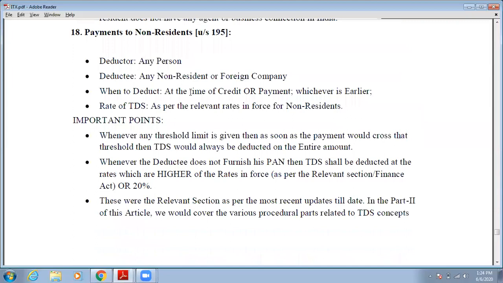Then the last provision of TDS is payment to non-resident. If you are doing any payment to a non-resident, then who will be the deductor? Any person may be the deductor. Who will be the deductee? Any non-resident or foreign company. When to deduct? At the time of credit or payment, whichever is earlier. What will be the rate of TDS? As per the relevant rate in force for non-resident. So whenever you make the payment, at that time whatever rates the government has decided for paying a non-resident, you have to deduct TDS at that relevant rate.